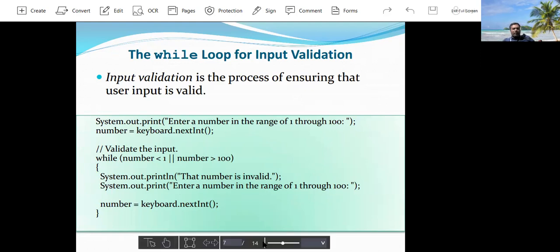This is one application of while loop for input validation.